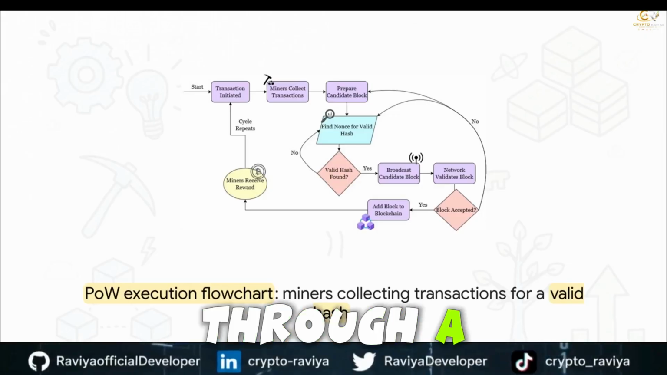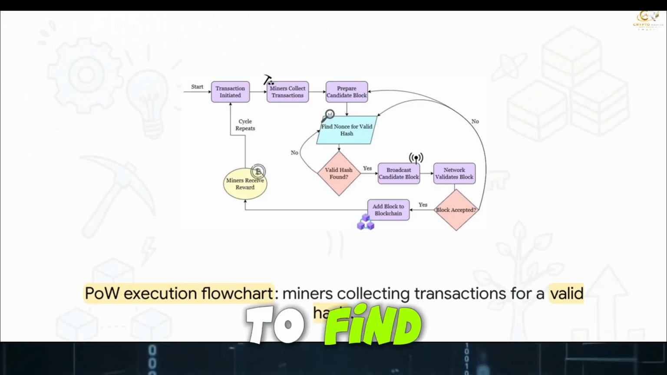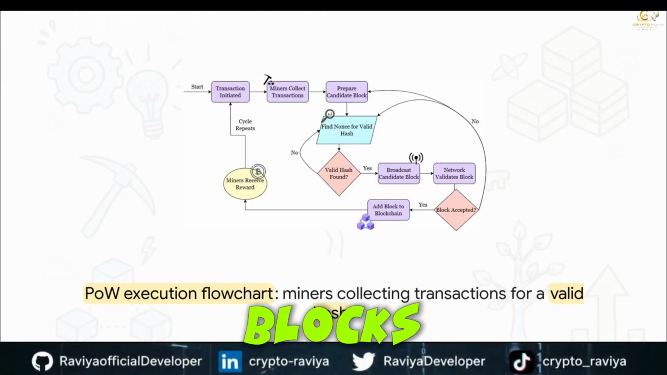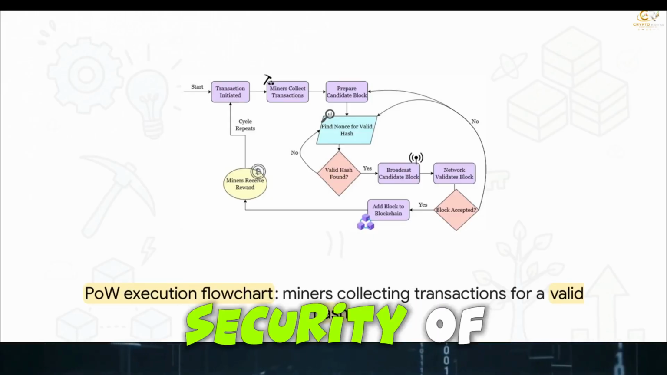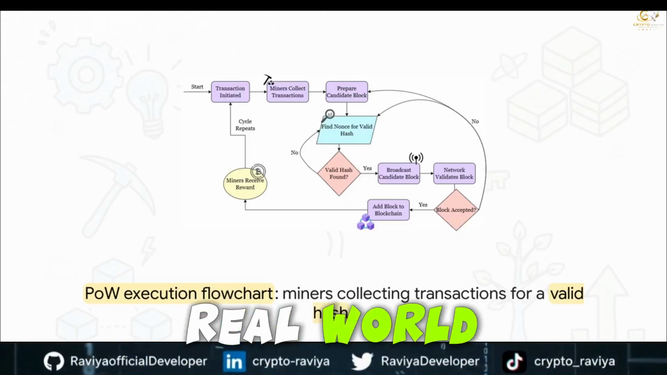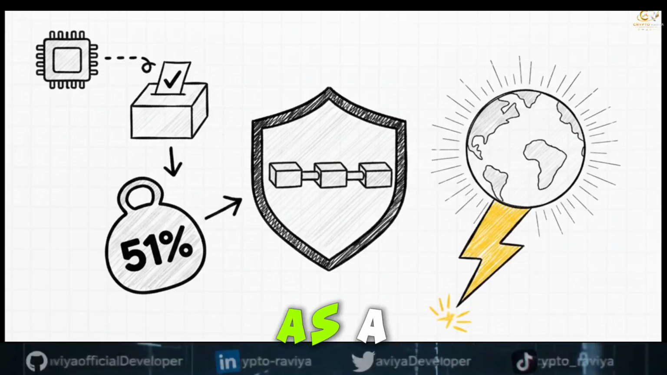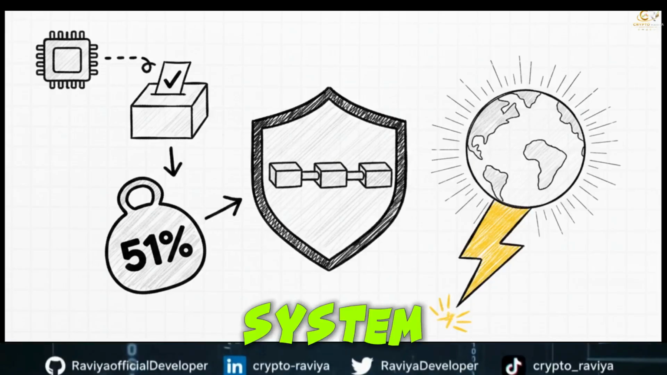They have to loop through a rigorous computational process to find a valid hash. They're essentially burning energy to build these candidate blocks, which is super clever because it ties the security of the network directly to real-world resource expenditure. So what this means is that proof of work operates as a one CPU, one vote system.